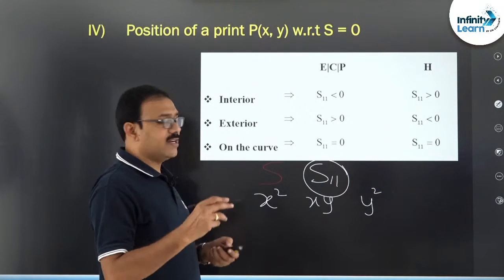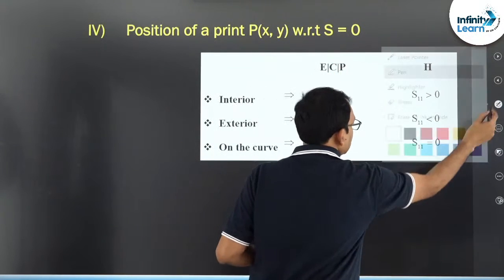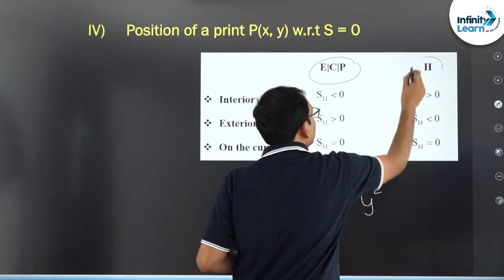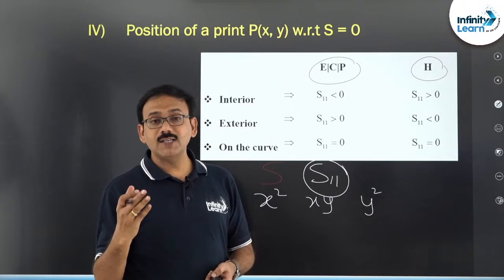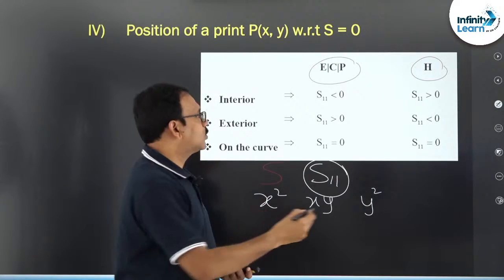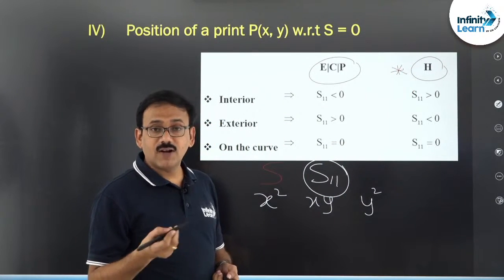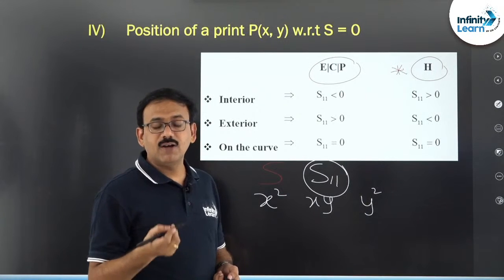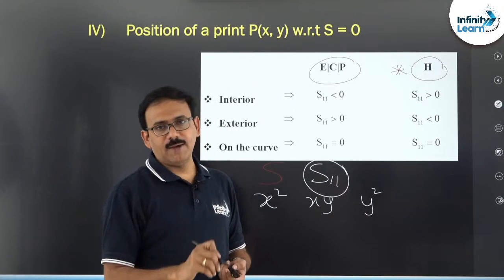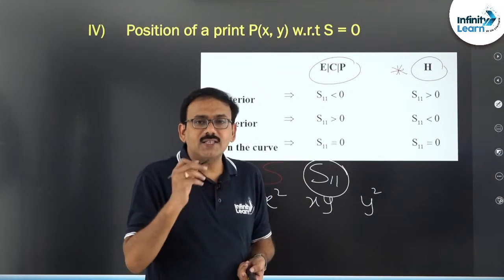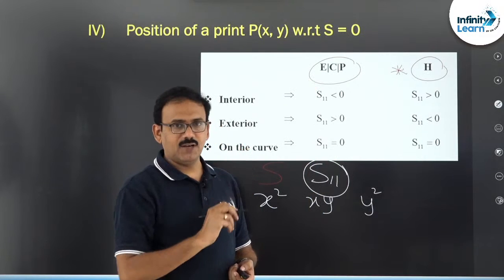Now, just find S11. The result is true for ellipse, circle, parabola, whereas for hyperbola it is a bit different. If S11 is negative, exterior, positive interior, 0 on the curve. So, in hyperbola this is an important point. A point may be given, suppose alpha comma 3, and if it is interior of the hyperbola, find the range of alpha. What you do, interior means S11 positive for hyperbola. Do remember S11 is quite a bit different for hyperbola. For all the curves same behavior, but hyperbola is different.